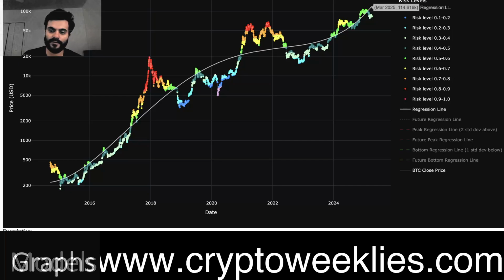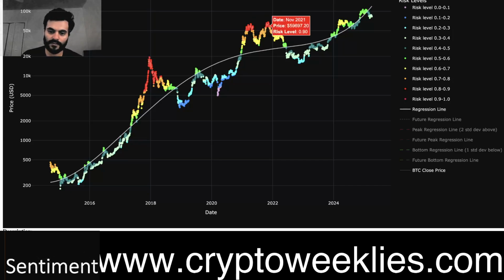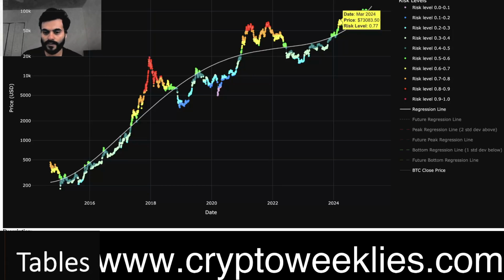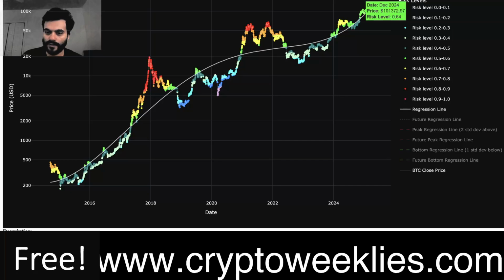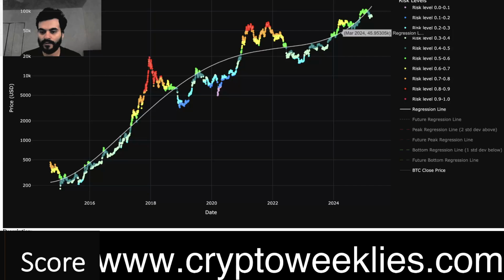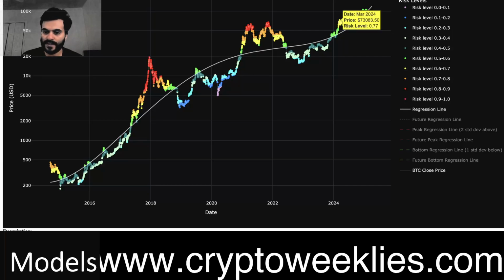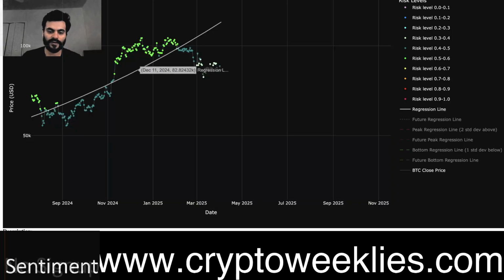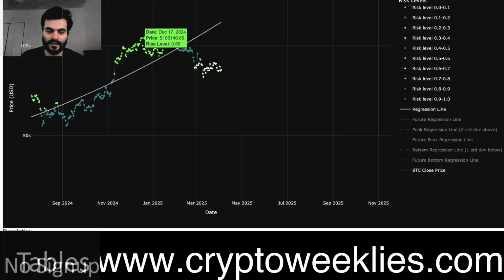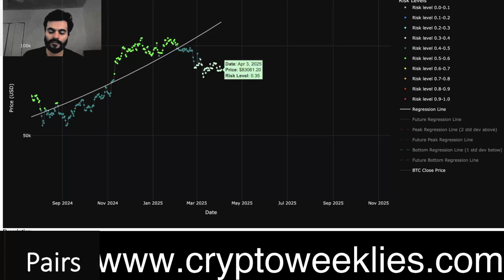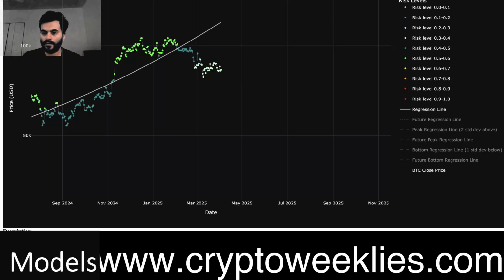Per the regression based fair value, it identifies the risk levels if the market has heated too much or has cooled off. Again, per this model, the peak in March of 2024 was much more significant than in December of 2024, because this March 2024 peak was before the halving, and at that time the regression based fair value was 45k, whereas the actual price was at around 73k. Whereas around December of 2024, the fair value had reached 82k per the model, and the price reached about 106, 107k. Now the risk levels have gone down. Now the risk is per the model at around 35% or 0.35. It's in the middle of the range kind of risk band.